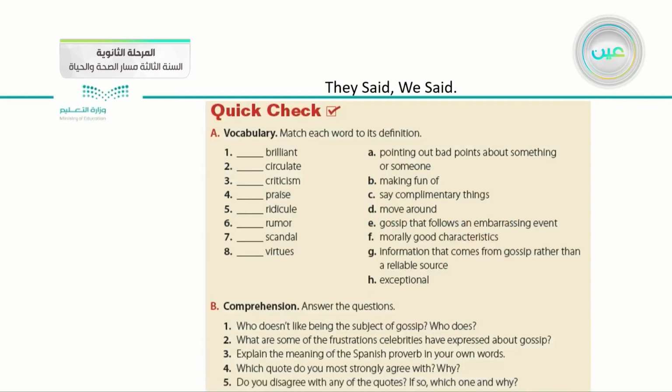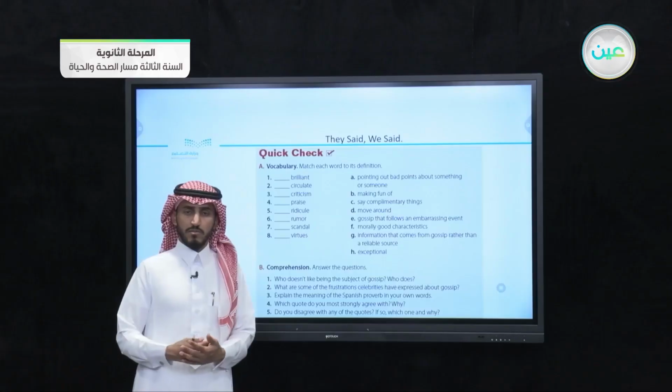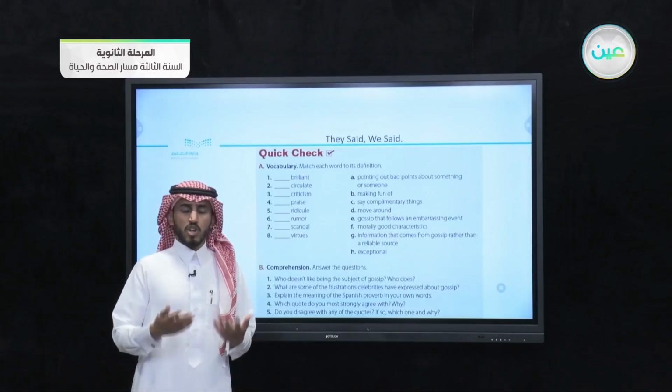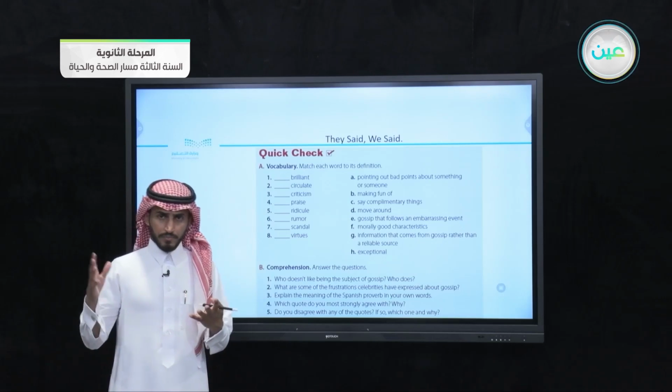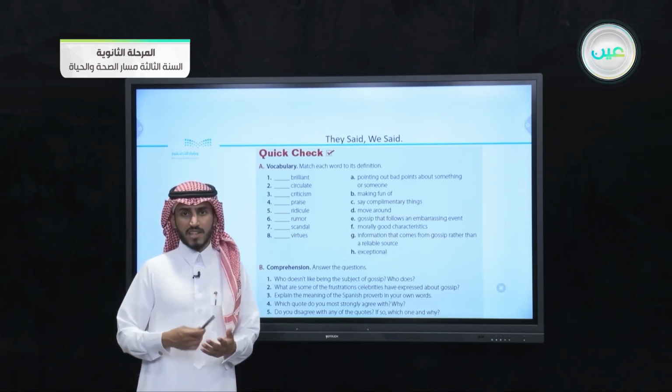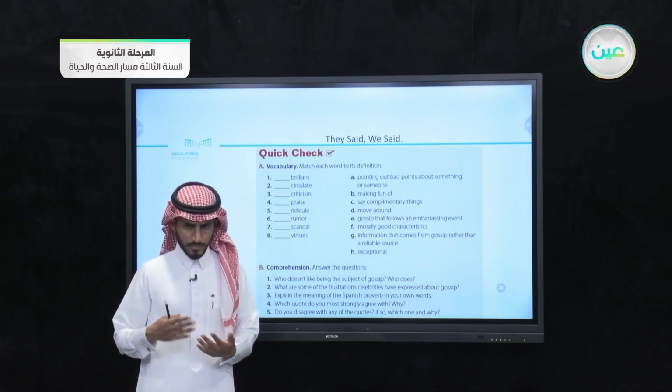Now we have the last part of our lesson today, which is the quick check. In the quick check, we have 2 parts. The first one is vocabulary, which is going to be about some of the words in the previous quotes. And the second part is comprehension. In the comprehension, we have 5 questions, also regarding what we have read together. And you will be asked to answer these questions.